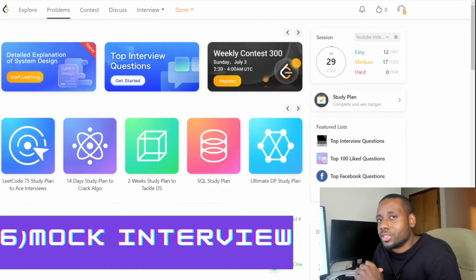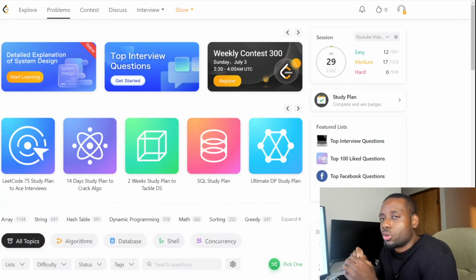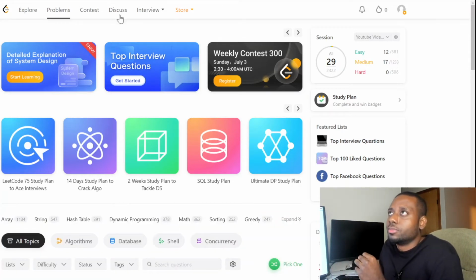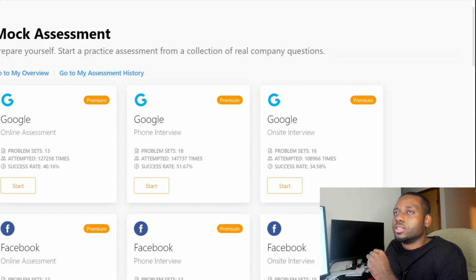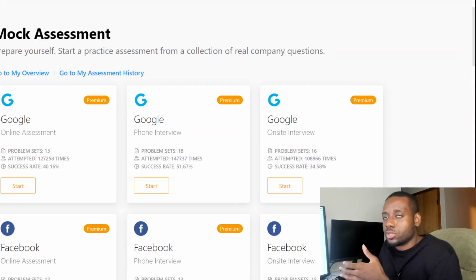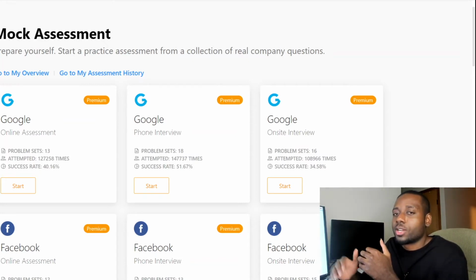So at number 6, guys, we have another great one, which is called the mock interview or mock assessment feature. This is a very great feature by LeetCode, right? It's a great way to test yourself under time constraints. You could take assessments which are categorized by companies.